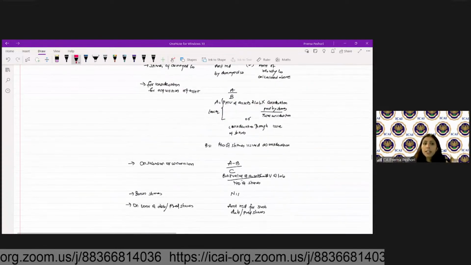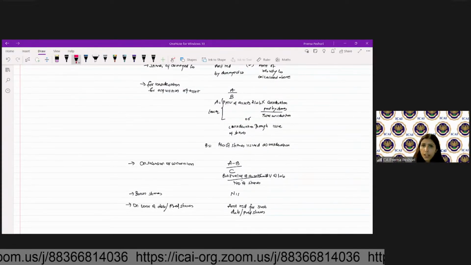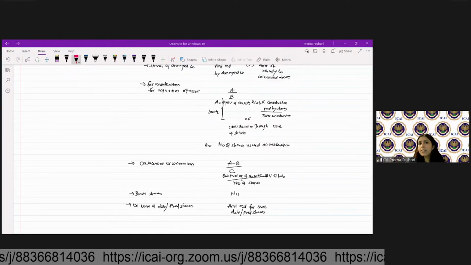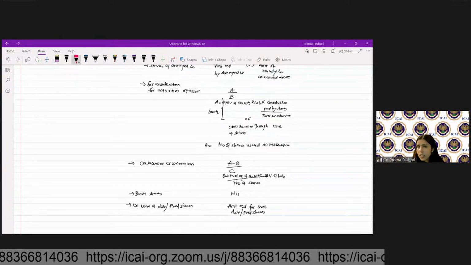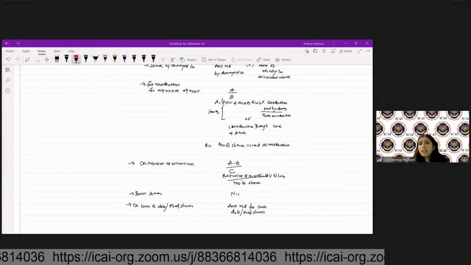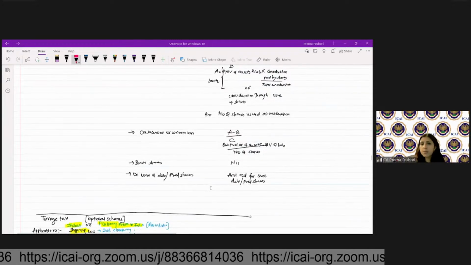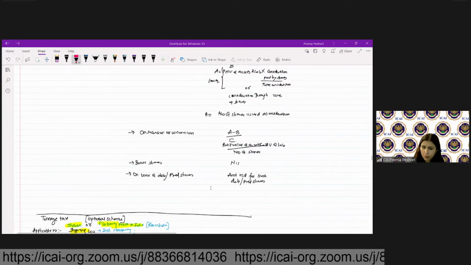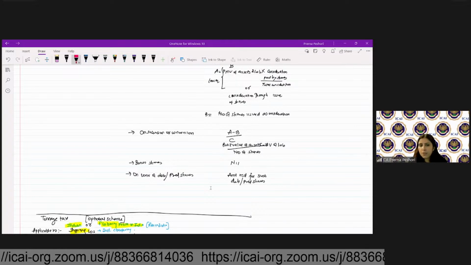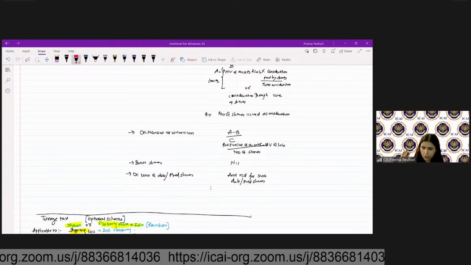If the shares are given for acquisition of assets, then it is A divided by B, where A is the FMV of assets and liabilities into consideration paid by shares divided by total consideration, and B is the number of shares issued. On succession or conversion, it is the book value of assets minus book value of liabilities divided by number of shares. On bonus shares, it will be nil. And on conversion of debentures or preference shares, it is the amount received for such debentures or the preference shares.